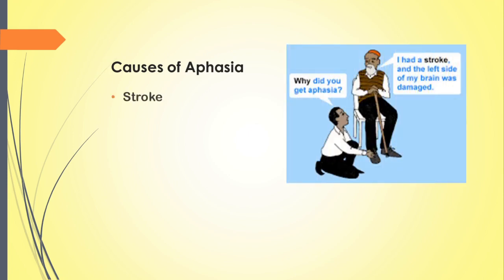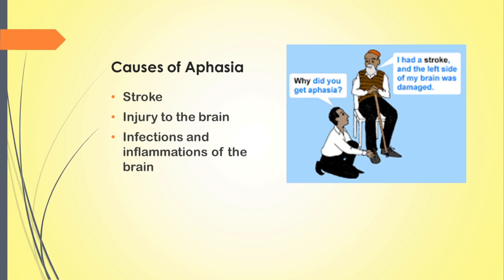Stroke can be a reason for brain damage, and if the damage occurs to the left cerebral hemisphere, it can impair language function leading to aphasia. Injury to brain due to accidents can also result in aphasia. Infections like meningitis and encephalitis and the subsequent inflammation of brain can be a cause for aphasia. Sometimes tumors can develop in or near the language cortical areas and result in aphasia. These are the different causes of aphasia.